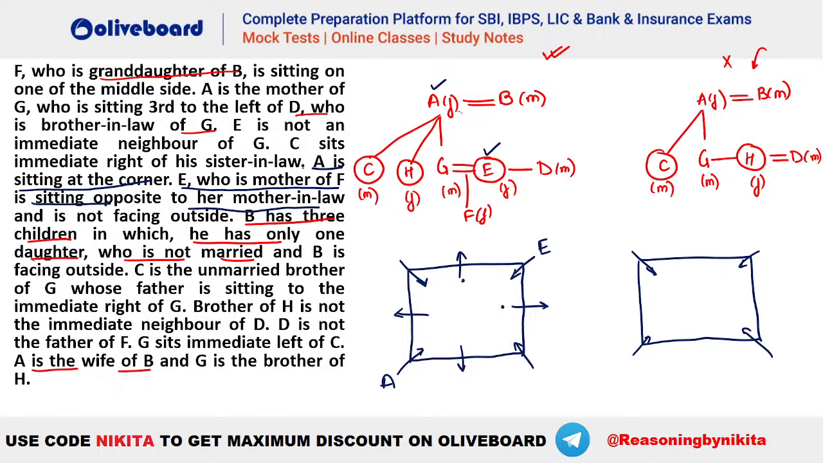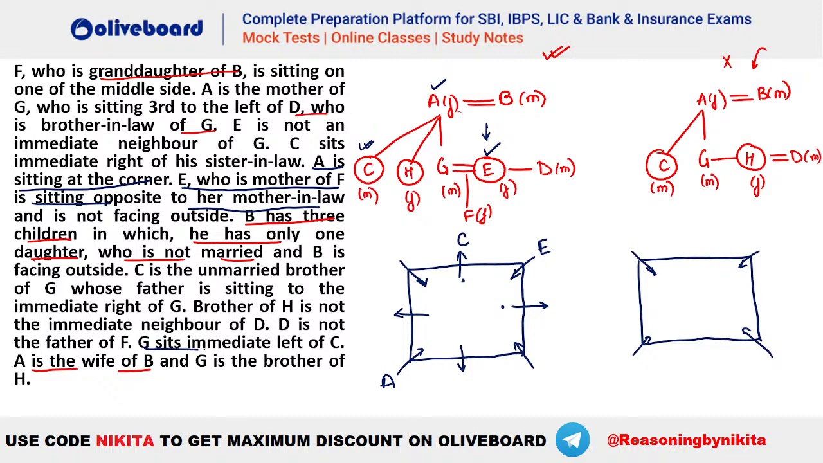C sits immediate right of his sister-in-law. Who is the sister-in-law of C? You can see the sister-in-law of C is E, isn't it? Sister-in-law of C is E. So that means C sits immediate right of E. So E is this person, facing towards the center. That means C has to be this person here. Okay, so C has come here. What else is given? Let's move ahead.